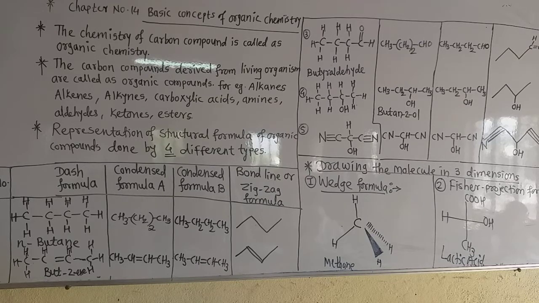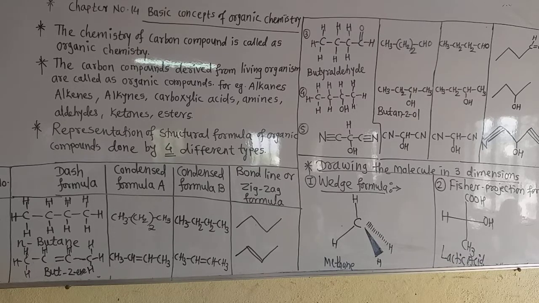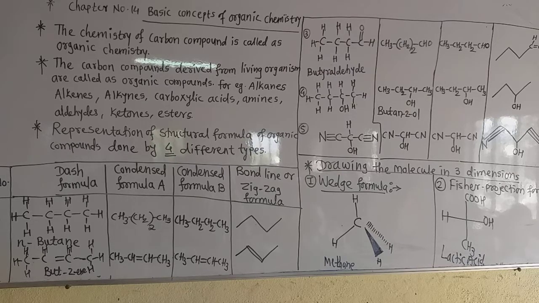We call that property, what is that property? Catenation. Catenation means linking of the same carbon atoms to each other to form long chains and rings of carbons, and that is only found in organic compounds.